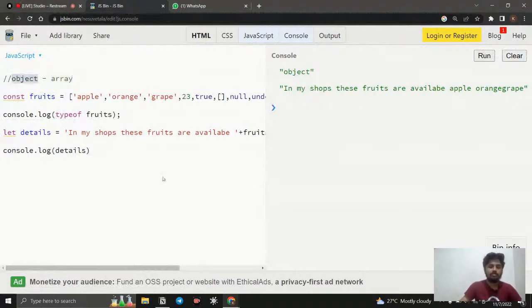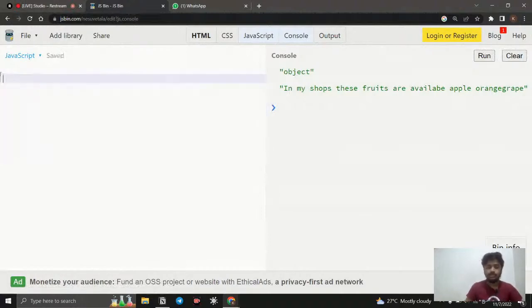So the other thing is going to be object. Right now we see how we can create an object. What is an object? It is a way of writing a program in a well structured way. Inside an object we can store data and the behavior of the data.